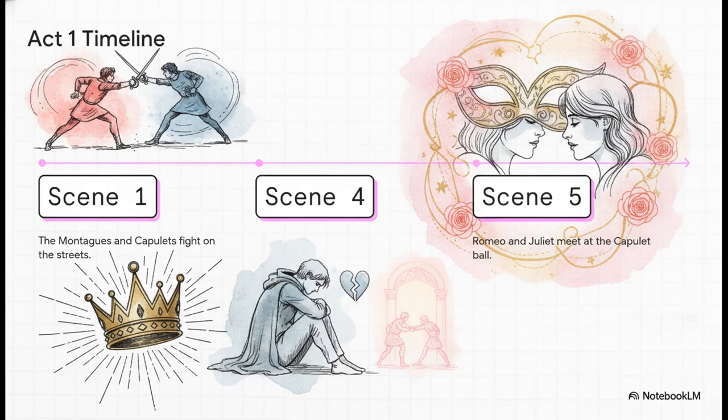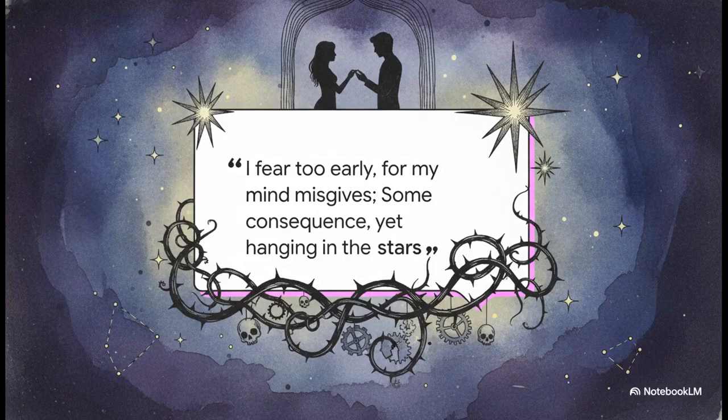And it's here, right in the middle of his family's sworn enemies, that he locks eyes with Juliet, and this completely overpowering, fated love takes hold. But, before he even steps foot into that party, Romeo has this really dark premonition. He says, "I fear too early, for my mind misgives, some consequence yet hanging in the stars." This absolutely highlights how Romeo already feels predestined for doom. The tragic trajectory of the whole story is set before he even meets Juliet.